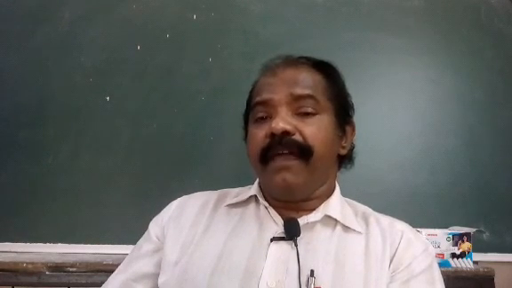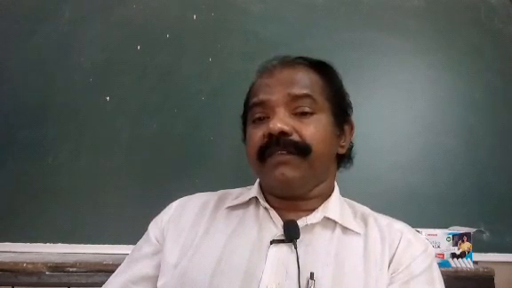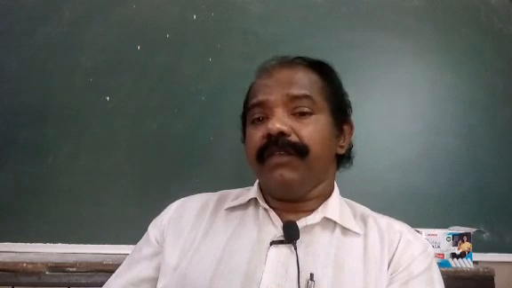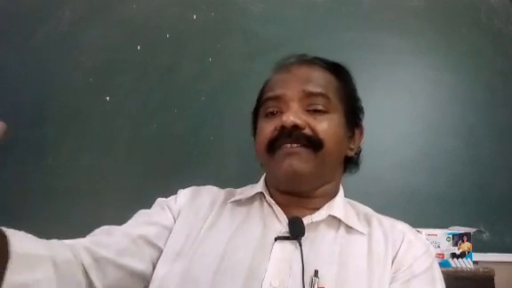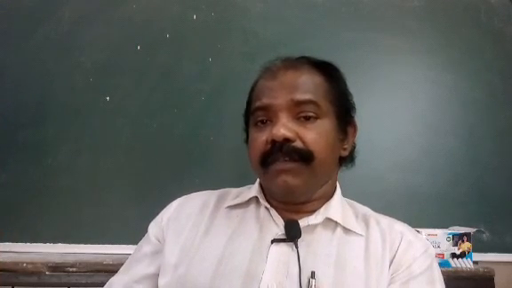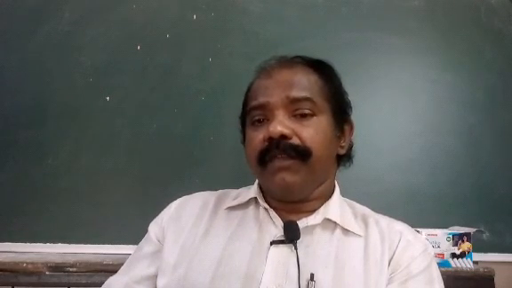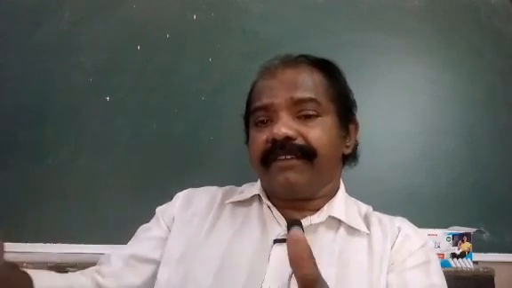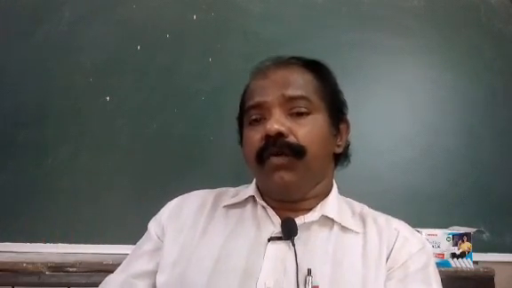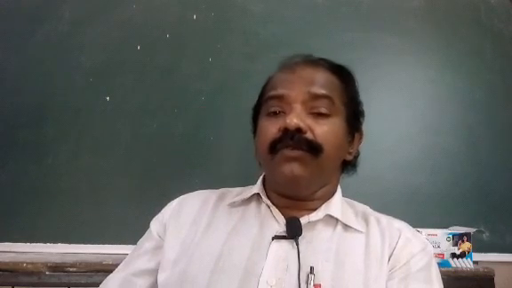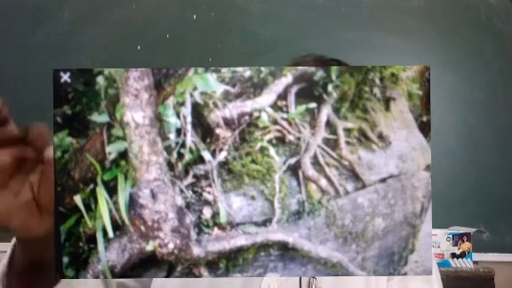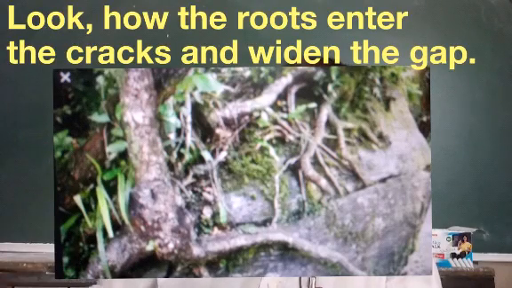The roots of the plants, trees and grass get into the cracks of the rocks. They may go deep into the cracks and widen them. Also, these roots allow water to enter into the cracks.